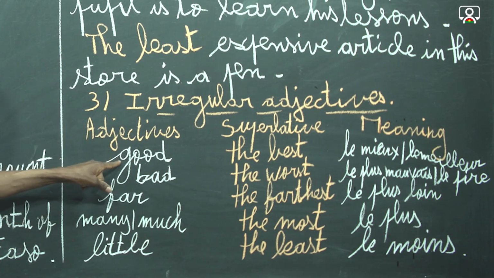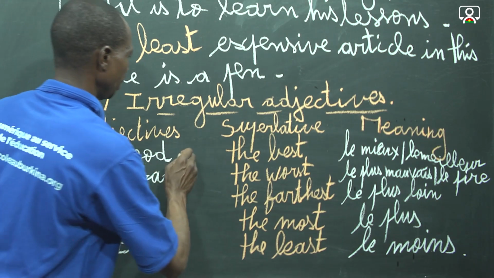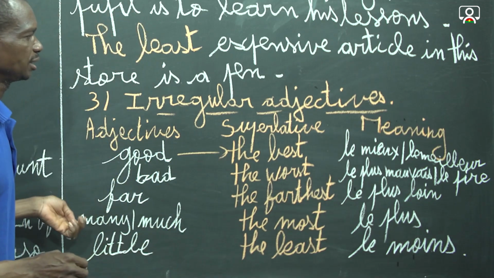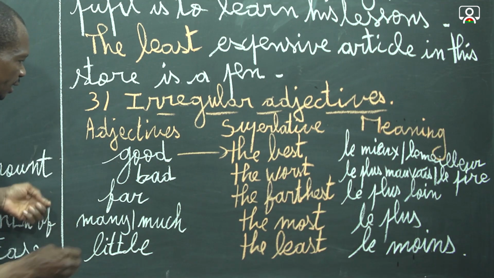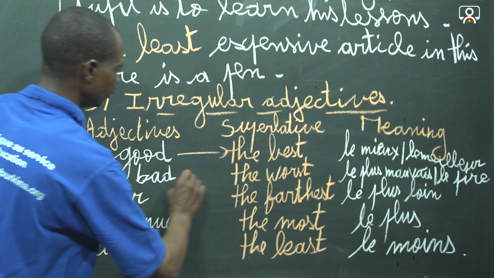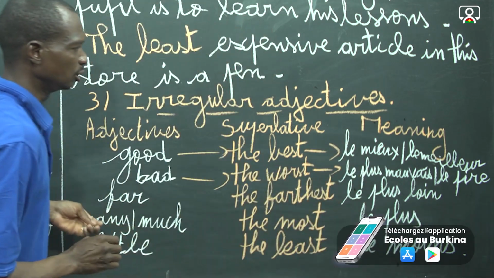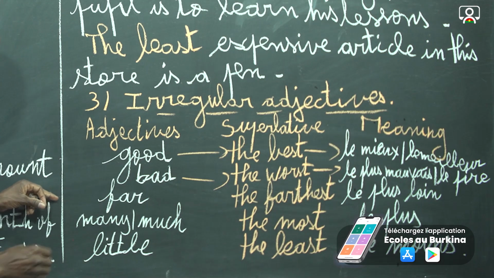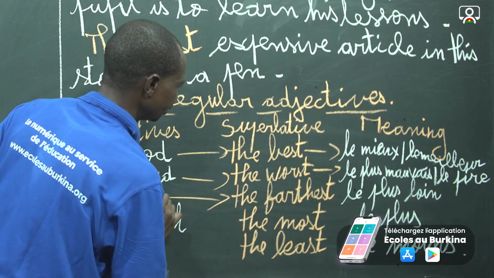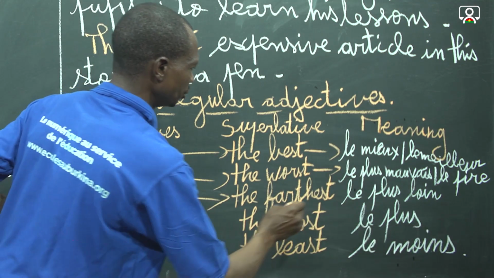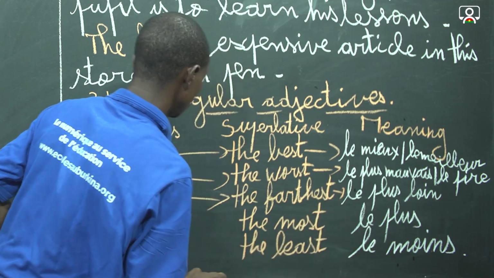Okay, then here are the irregular adjectives with the superlative. So good, we have the best, and the meaning is le mieux or le meilleur. And bad, we have the worst, and the meaning is le plus mauvais ou le pire. And far, the superlative is the farthest, which means le plus loin.